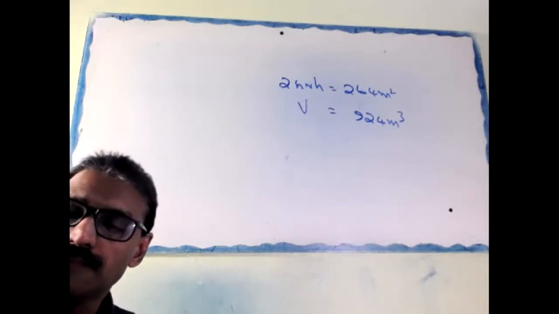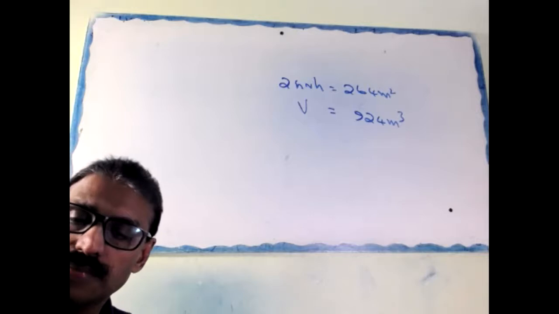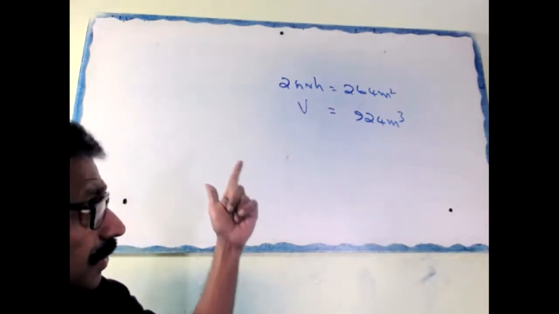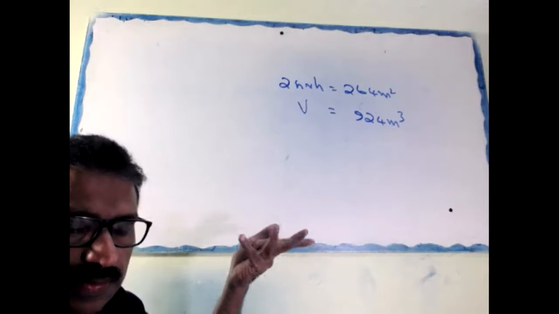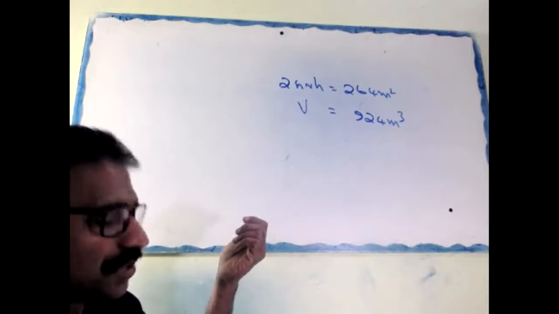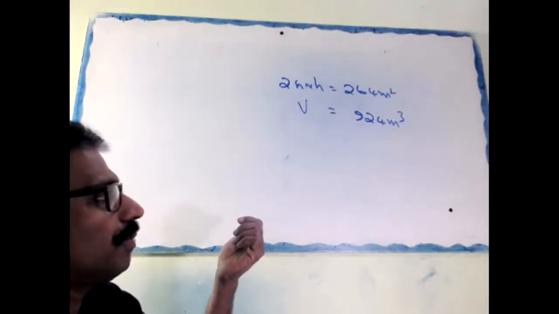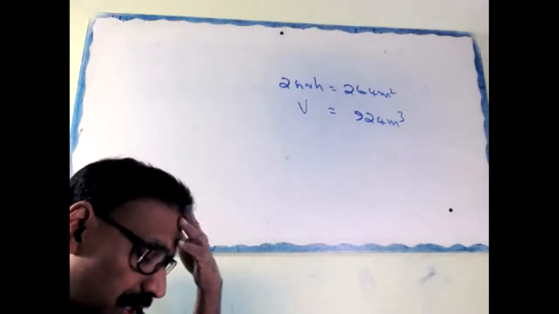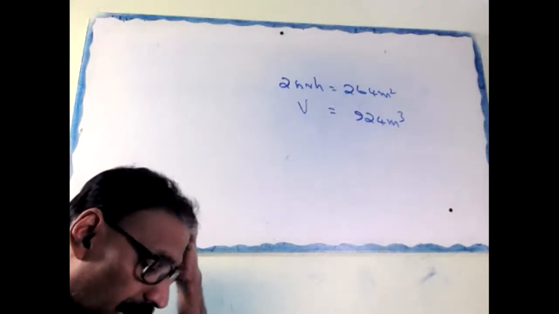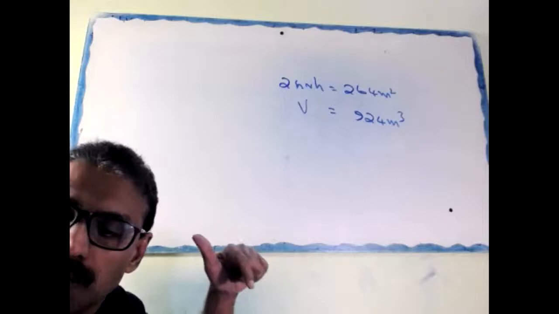Okay, try now. Question clear? Curved surface area is 264 meters square. Volume is 924 meter cube. Find the ratio of their height to diameter.